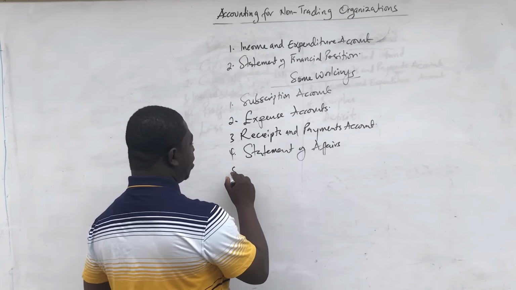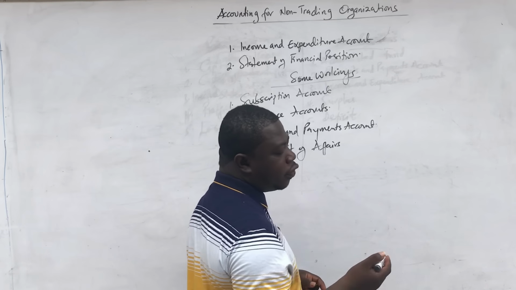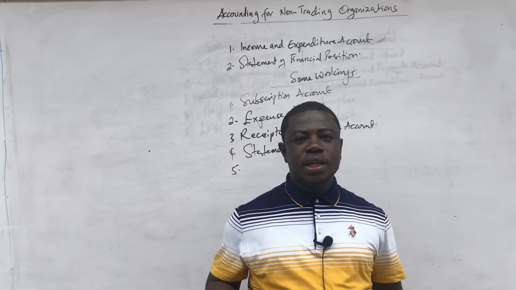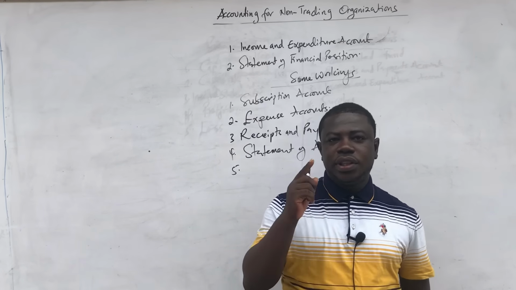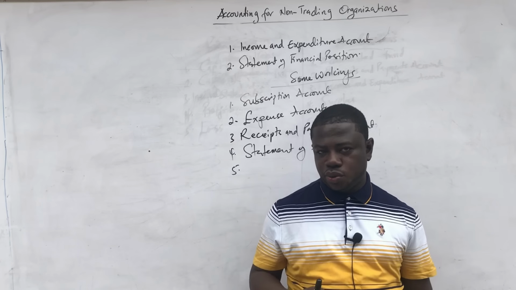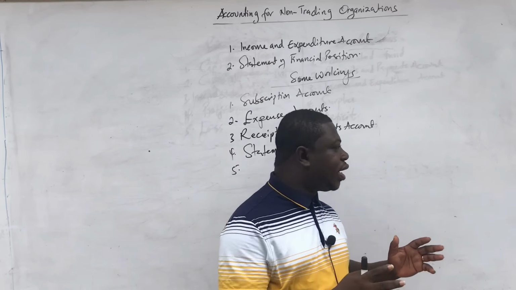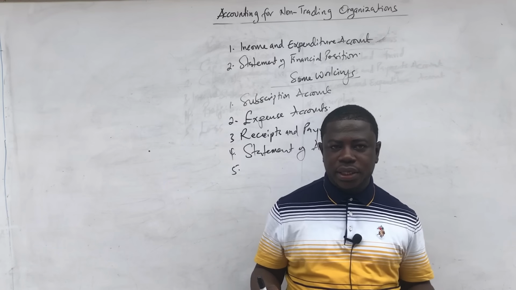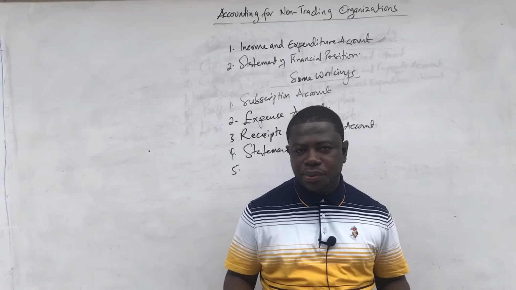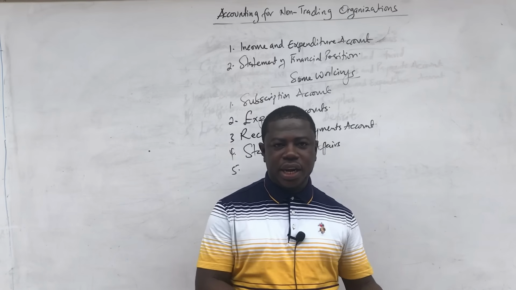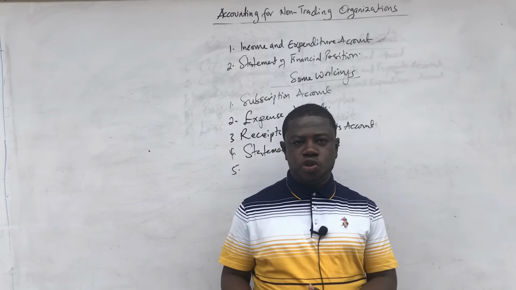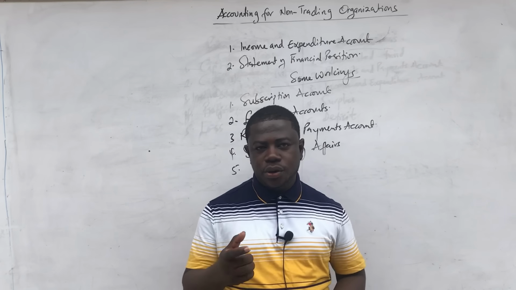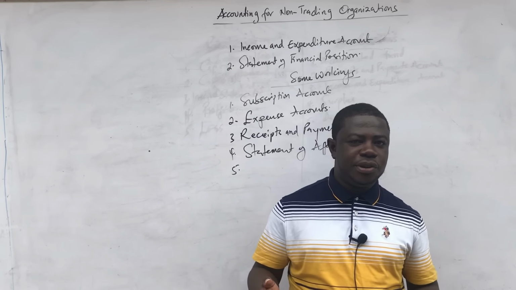So you may prepare a trading account for whatever it is, the bar or otherwise, and then you will be done, and then you can start your income and expenditure account. Take note that there could be depreciation as well and any other workings. So you are not limited to only these three of all that I've written, but you have to open up your mind and be ready to apply your accounting principles as and when they are needed. If you realize that there is depreciation that is supposed to be provided for, why not? You have to provide for depreciation, and I'm sure by now you are very familiar with the calculation of depreciation.